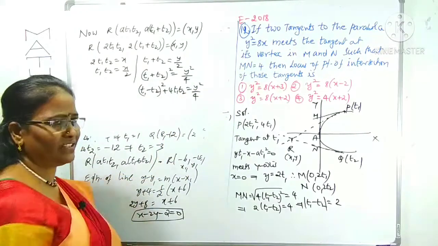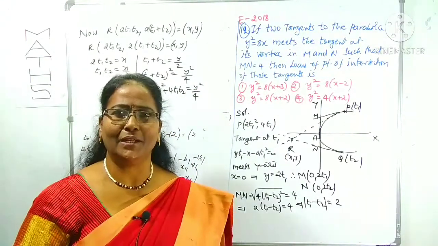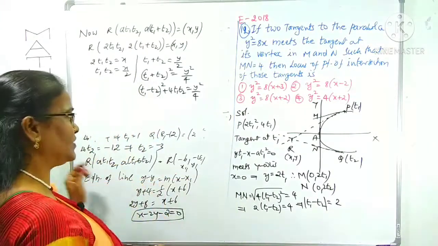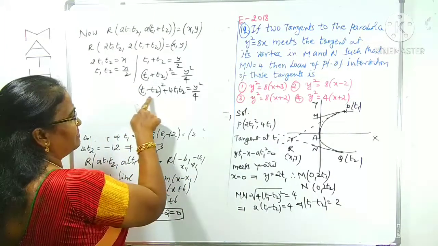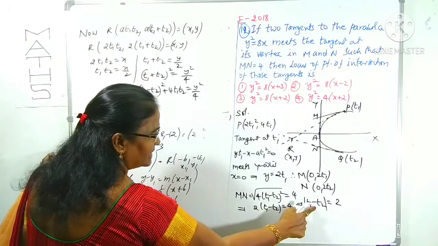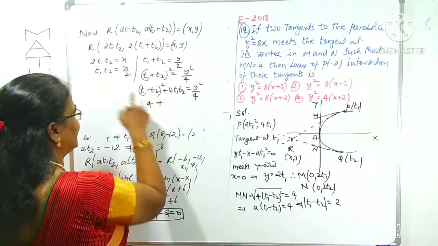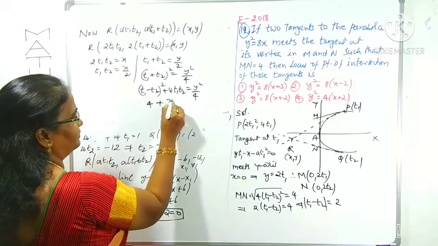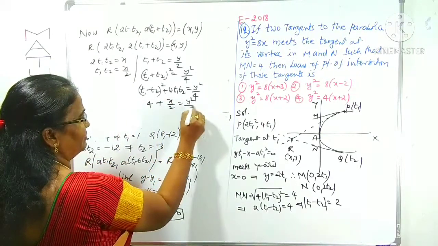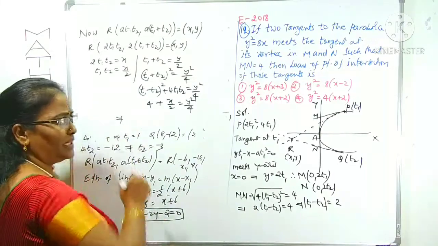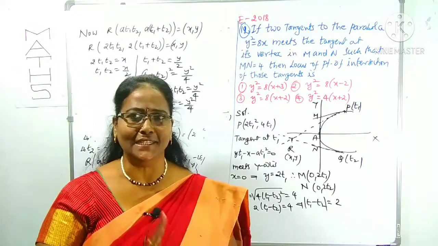You know, (a plus b) whole square you can write as (a minus b) whole square plus 4ab. That is all I did here. A minus b, t1 minus t2, we already have. t1 minus t2 is 2. 2 square is 4. 4 plus t1 t2, which is x by 2, is equal to y square by 4, right? Like that we can eliminate the parameters t1 and t2.